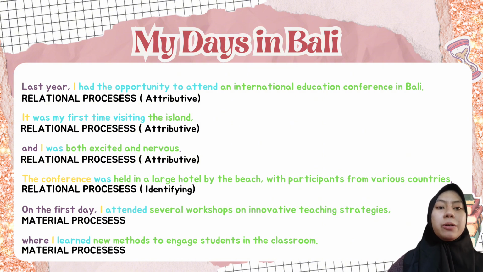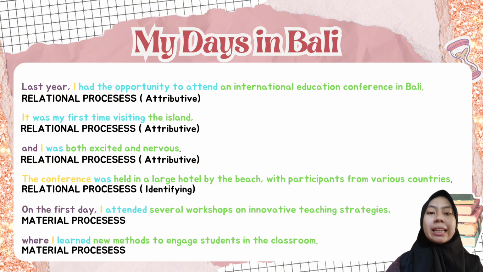Here, it can be concluded that the first sentence falls into the attributive relational processes category. Furthermore, in the second sentence, "it was my first time visiting the island," the words "was my first time visiting" are the attribute of the relational process. The word "it" is the carrier and "the island" is the attribute. It can be concluded that this sentence is categorized as attributive relational processes.